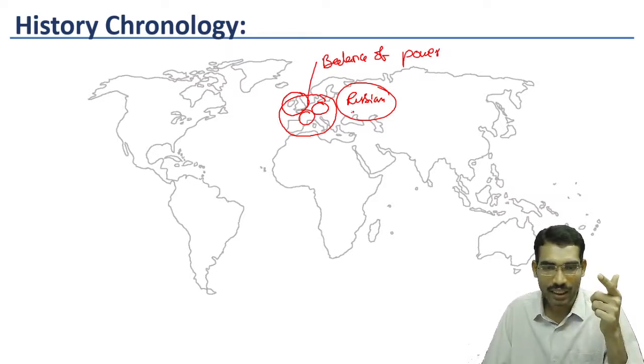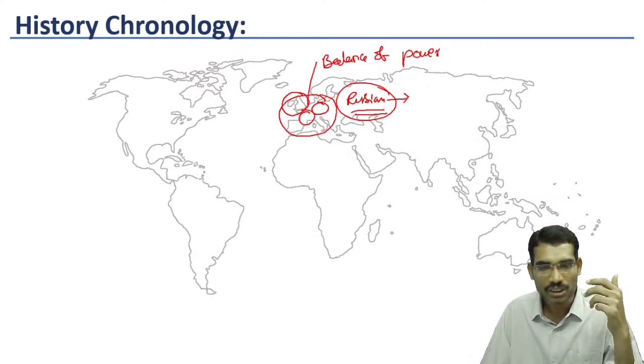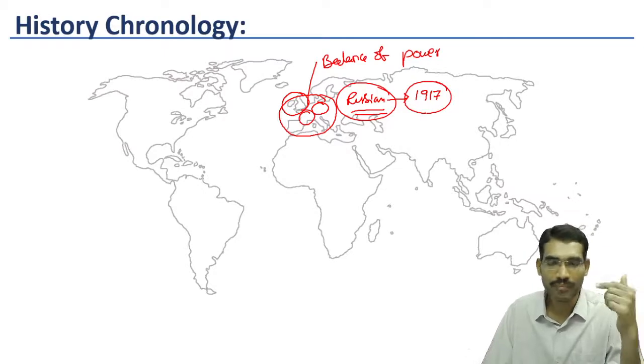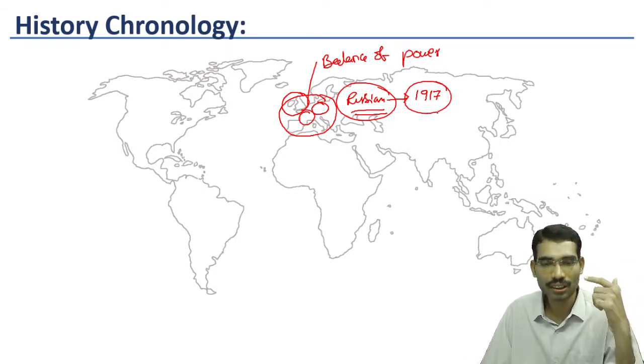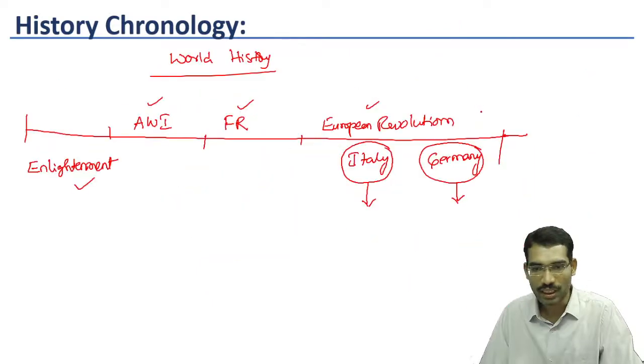Gradually Russian society also changed, but it did not change all of a sudden. In 1917, like the French Revolution, there was once again a great revolution in Russia, which is called the Russian Revolution. The Russian Revolution is another important chapter which we have to study.